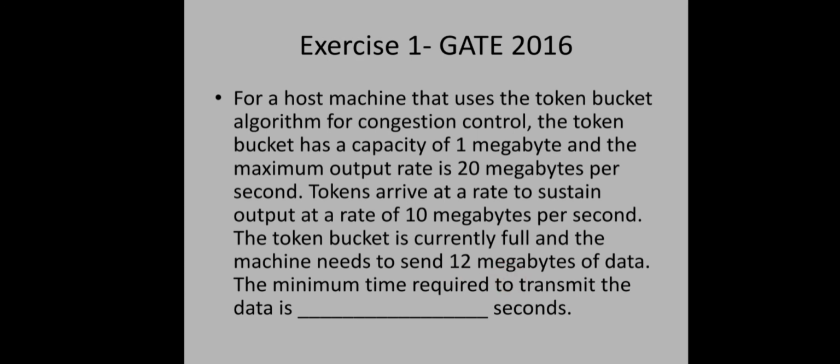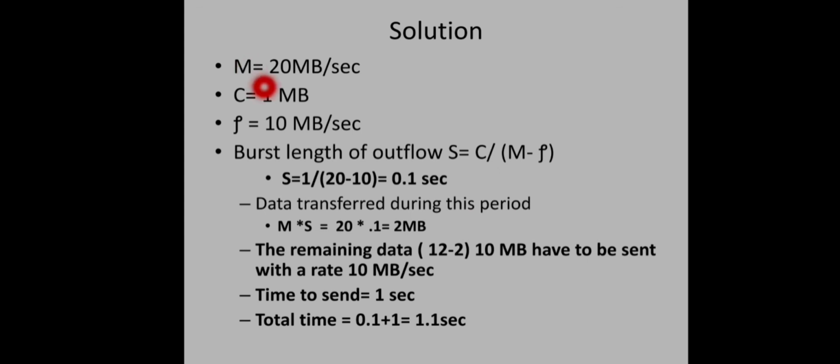That's the question. First we have to determine for how long data can be transferred at 20 megabytes per second. Initially the bucket is full, which means we can transfer data at the maximum possible bursty rate, which is 20 megabytes per second. For how much time can it send data at this rate? We use this equation. The maximum rate M is 20 megabytes per second, the capacity C of the token bucket is 1 megabyte, and the constant rate of output and of token generation, rho, is 10 megabytes per second.